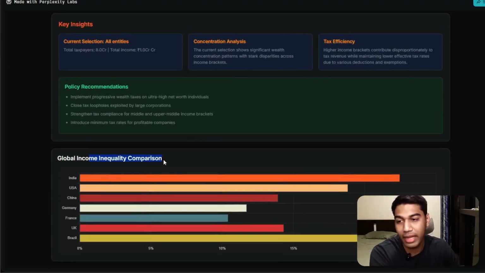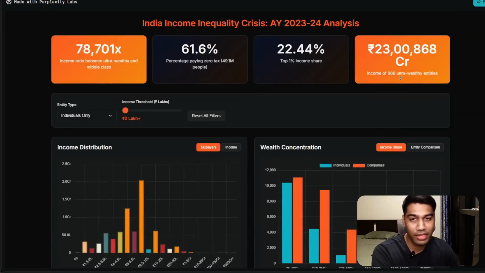And then you have the global income inequality. And then you have the inequality comparison, which was my first idea, what I wanted to see. And India is not doing great, guys, 22% right now. US is at 18% and China 13%. Again, we need to do better. That's one thing that I'll say.